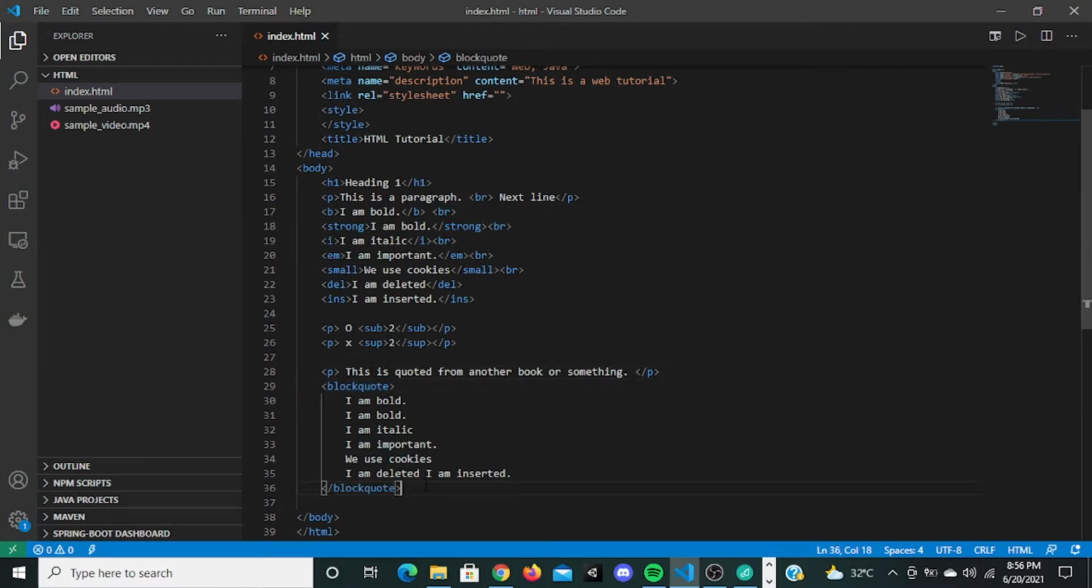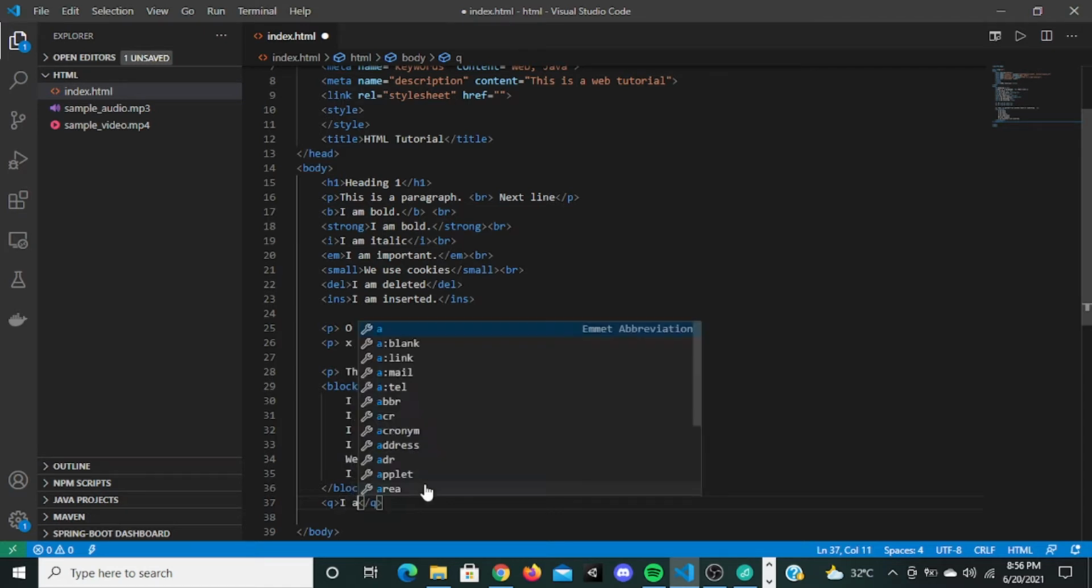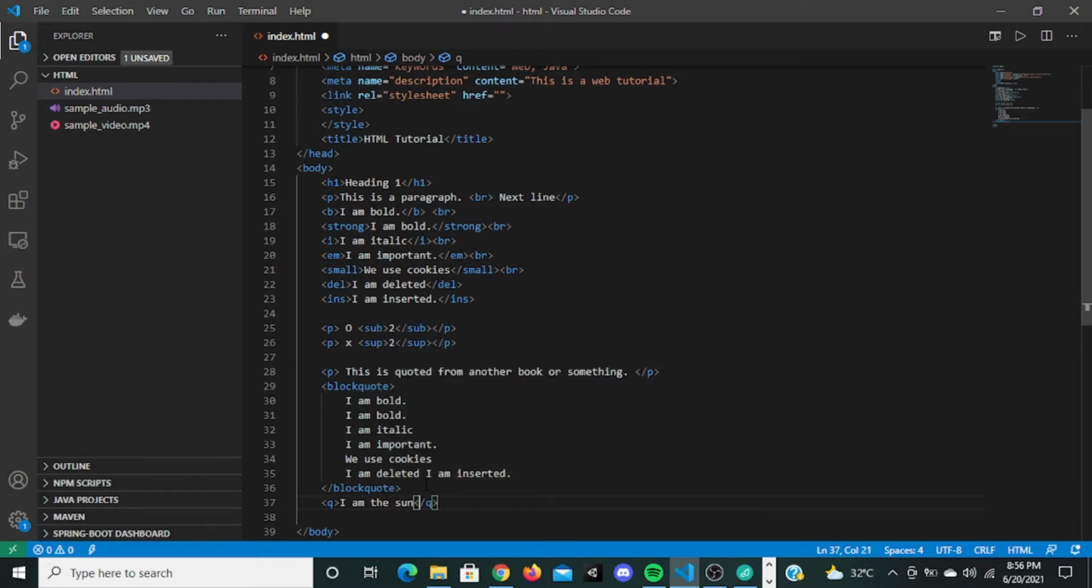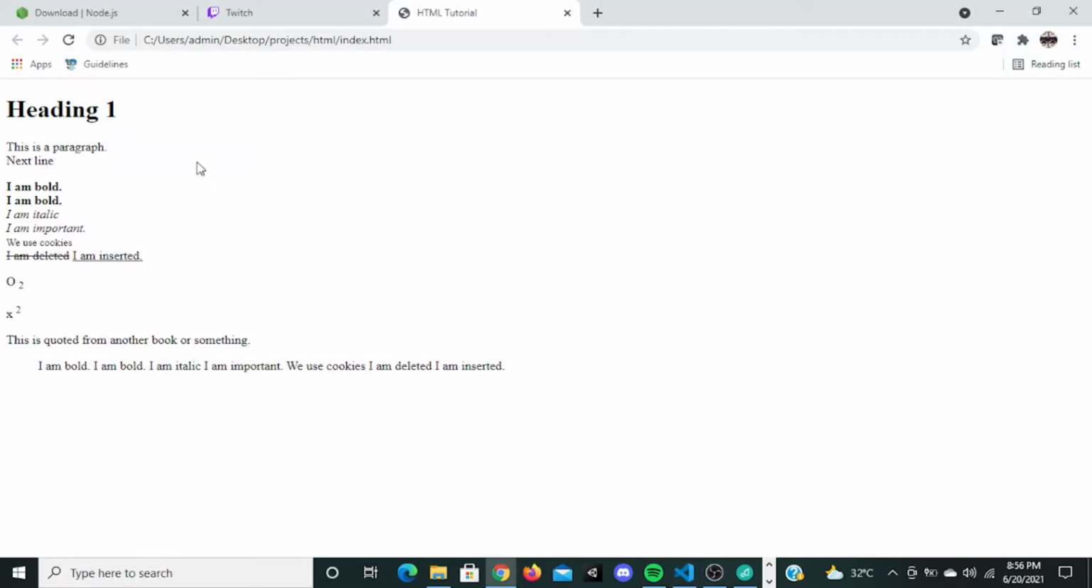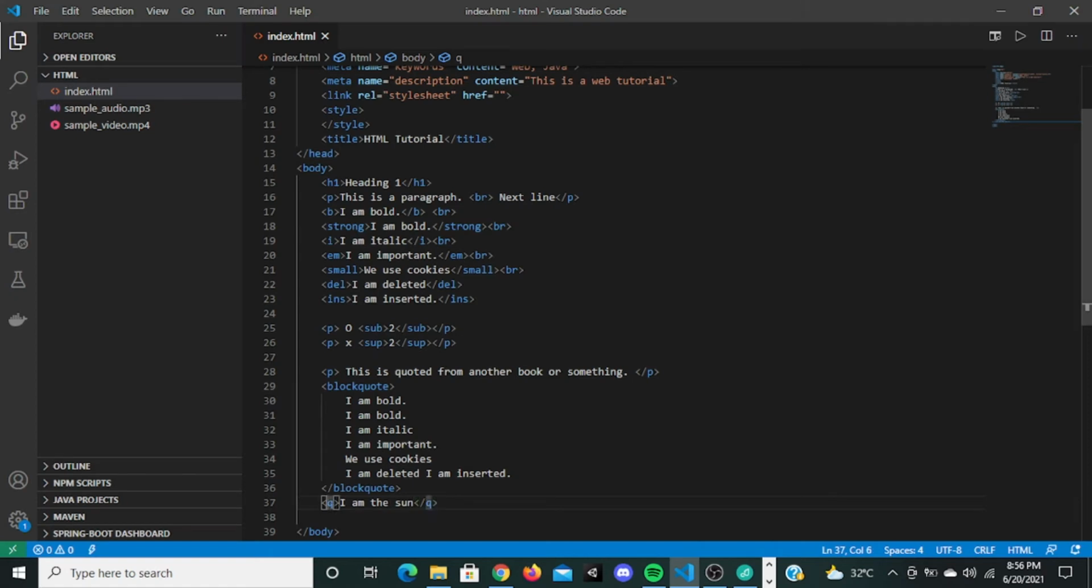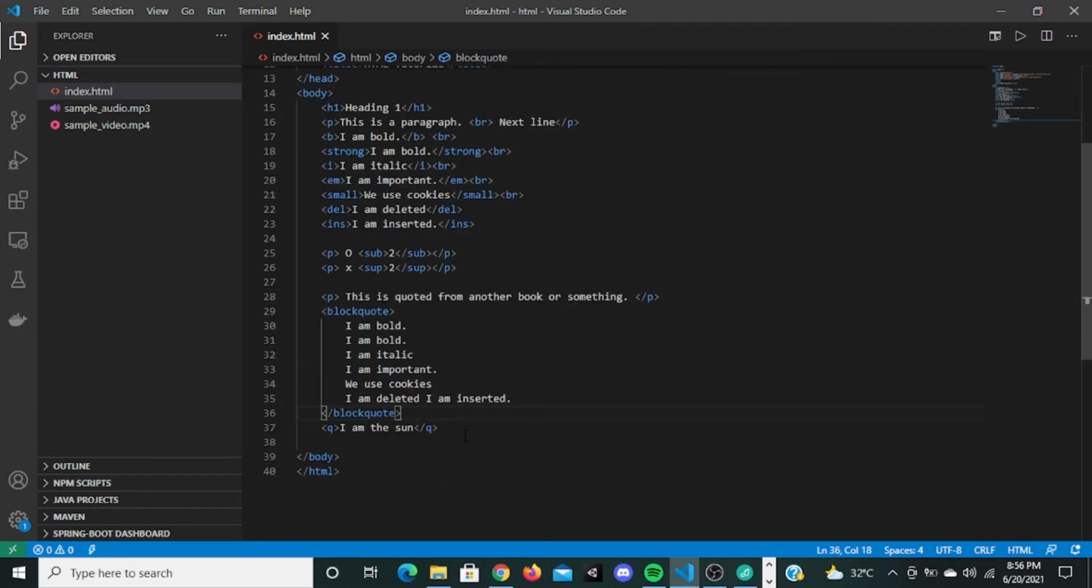The next quotation tag is the q tag. This quotation tag puts quotation marks enclosing the text that you're giving right here. So I'm going to say "I am the sun." When I save it and go here, it says I am the sun with quotation marks. You can see the quotation marks, right? These are the two quotation tags in HTML.